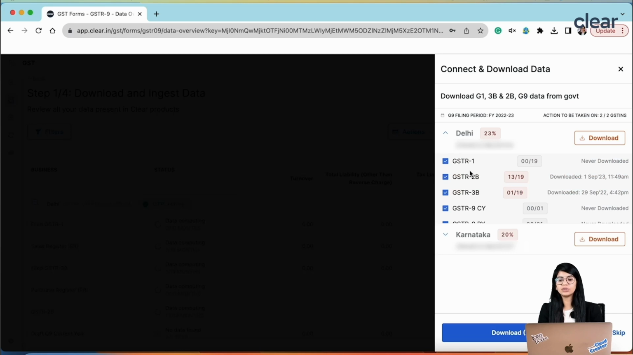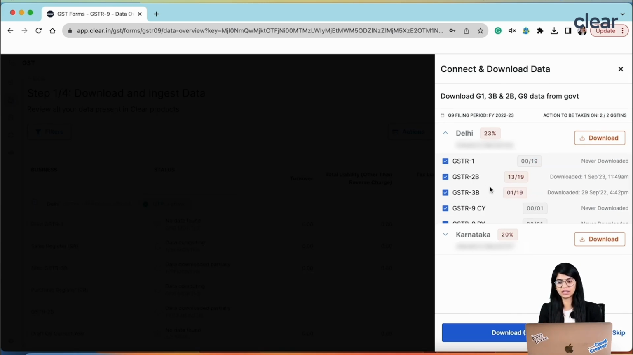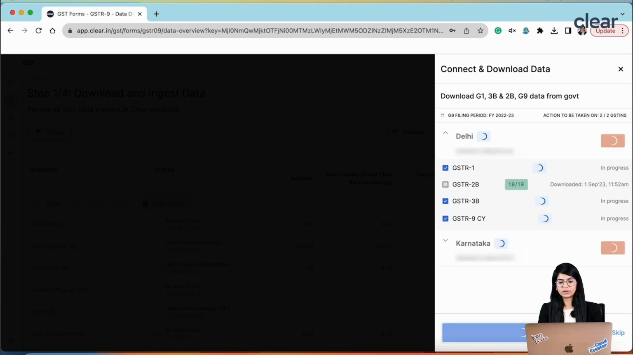And now when I am saying the data, here you can see you can download your entire GSTR-1 for 19 months, GSTR-2B again for 19 months, your 3B for 19 months, then your GSTR-9 for the current year, your GSTR-9 for the previous year, and also the document level detail of your GSTR-9 table 8A, right? There also you can get this information in a single click. So what you have to do, you just have to click on the download button.